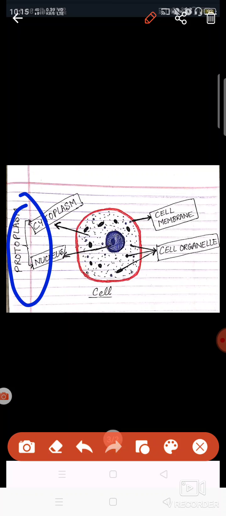This term is not being used now. It means it is totally obsolete now. In previous times we used to use the term protoplasm.